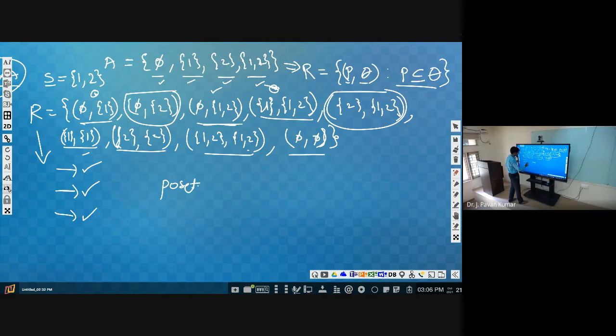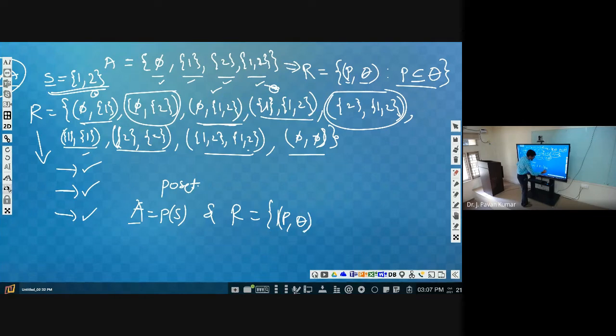So what is a poset now? A poset is nothing but the set A, which is defined on the original set S, which is nothing but the power set of S, and this R is defined like this.